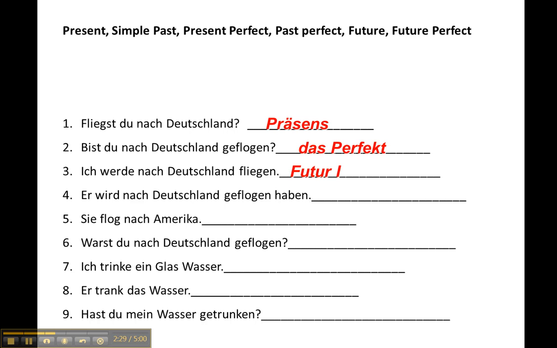Nummer 4, wird nach Deutschland geflogen haben. That's the Futur 2, or what we call the future perfect in English. He will have flown to Germany.